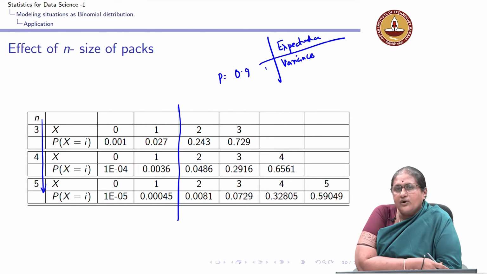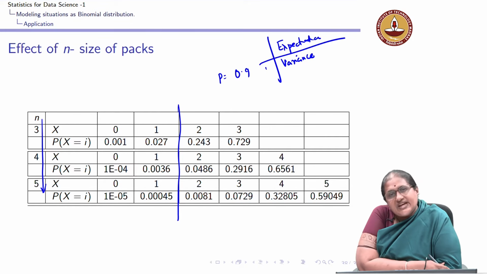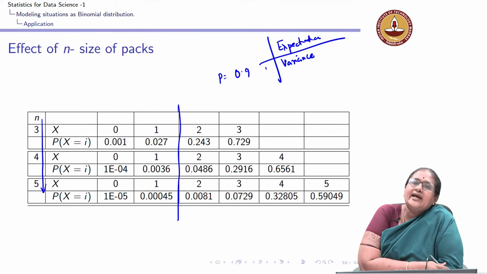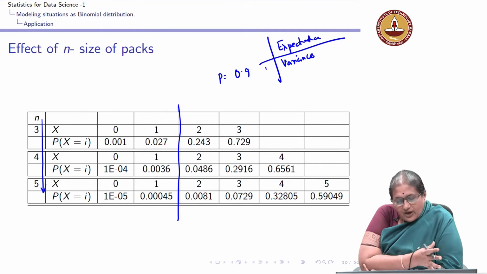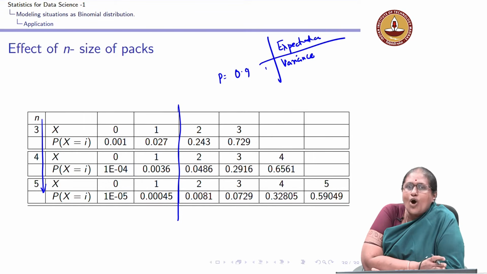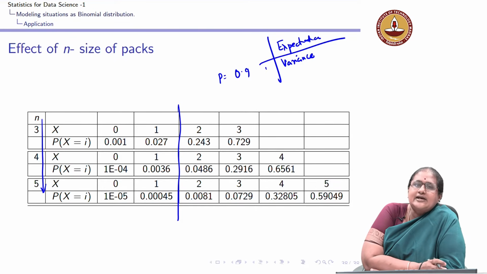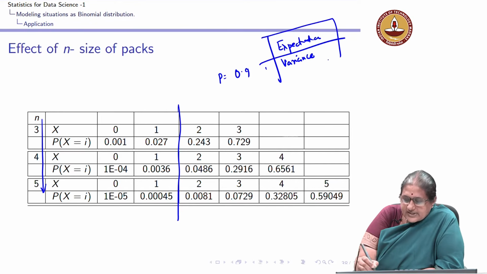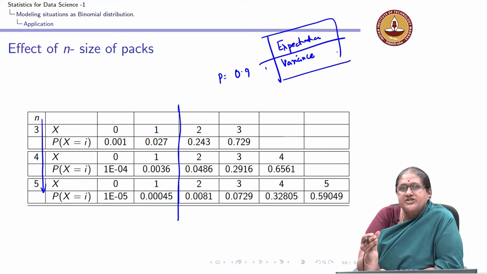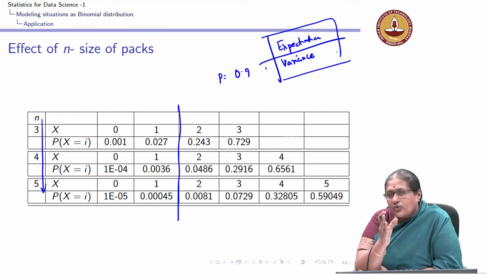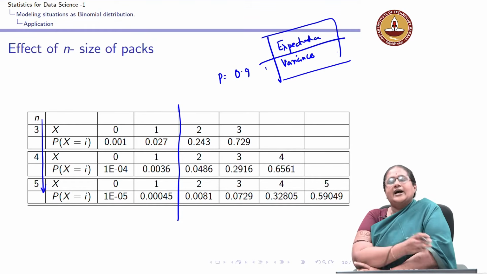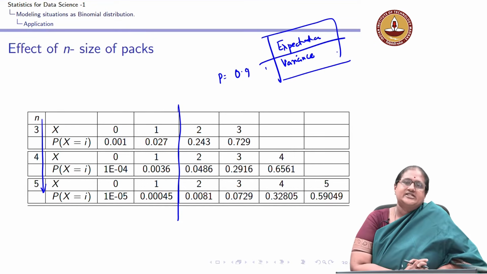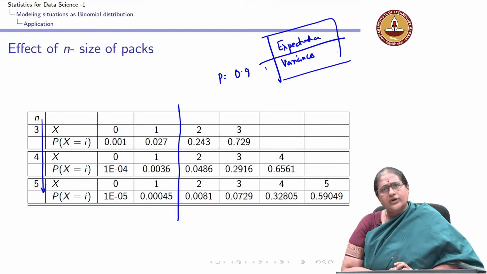So, now we are going to find out what is the expectation and variance of a binomial random variable and how we can use these quantities to help us take decisions in real life. What we have shown here is how we can model a particular decision or a process using a binomial random variable. Next, we are going to introduce the concept of expectation and variance and see how we are going to use these concepts to help decision making. This is what we are going to do next.